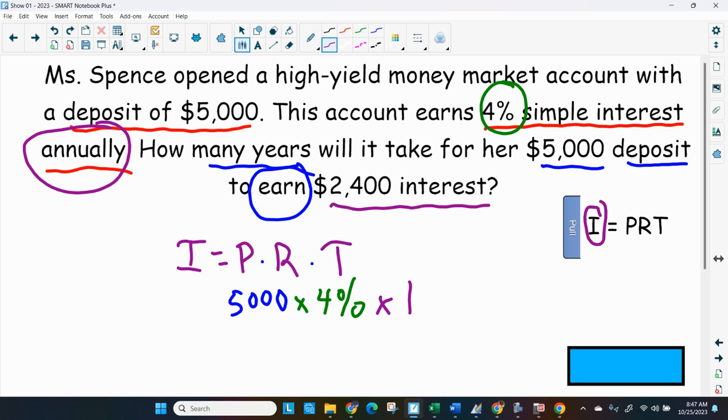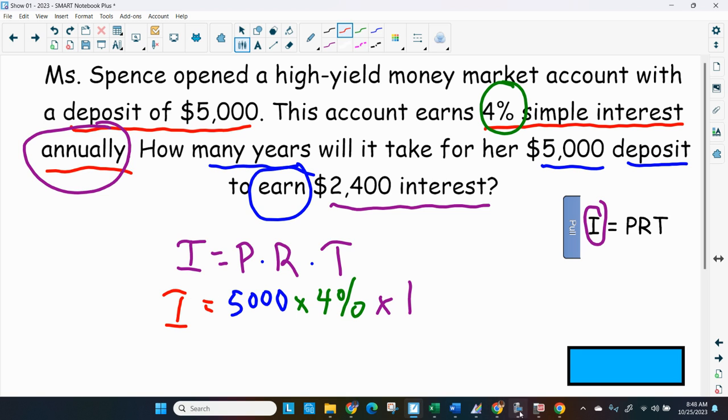Please remember, the time interval must be 1 whole year. I know they compound by the day now or some fraction of a year, but we're talking simple interest. That's just one time per year. So we're going to multiply all of this out to see how much interest she gets in 1 year.